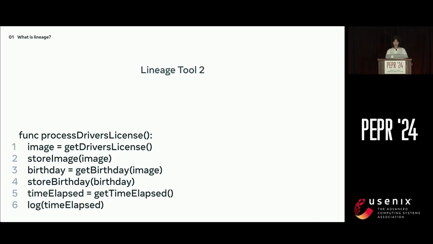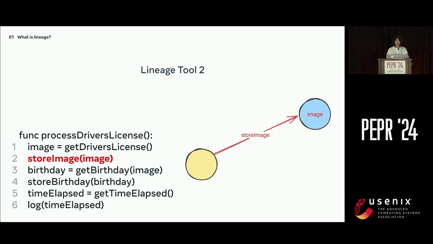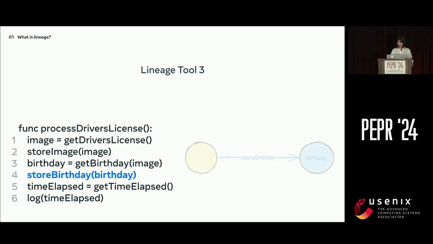So I go ahead and implement my second Lineage tool here, and it can successfully tell us where it stored the exact copy of the image. Maybe the tool did this by analyzing some additional request logs and filtering out some variables that don't hold the image. But this tool can only give us one of the 2 privacy-sensitive data flows that we needed to catch. So I implement my third tool here, which finally does find that derived birthday data.